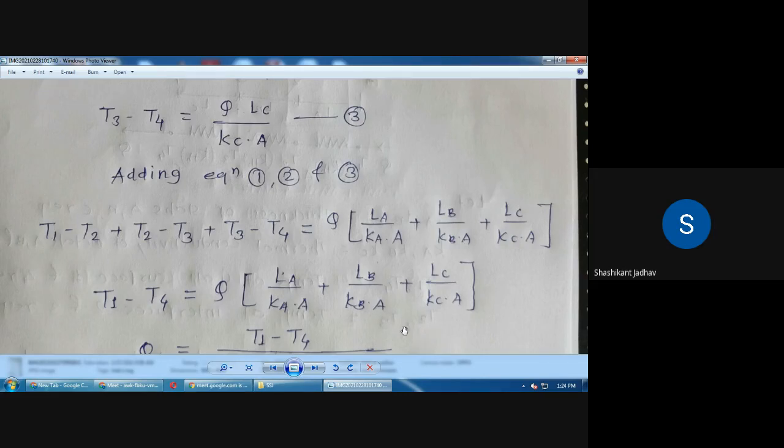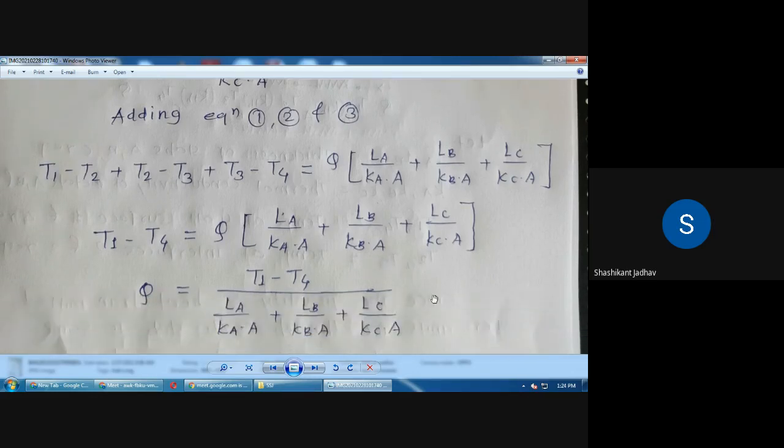Okay, our aim is to calculate the rate of heat transfer, means we have to calculate the value of Q. So that's why we have taken Q as common from the right hand side. So from that equation we have to write down the equation for Q. So Q is equal to what? Q is equal to T1 minus T4 divided by that right hand side term, that is LA upon K into A plus LB upon KB into A plus LC upon KC into A.